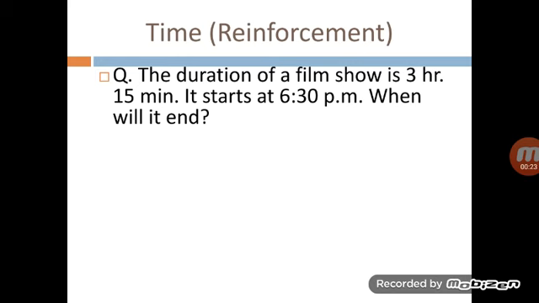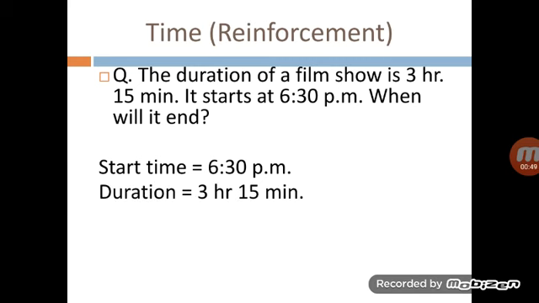When will it end? We have learned about the start time and departure time, but in this case we will consider the start time, that is 6:30 p.m. Now look at the time. It is given in 12-hour clock time format. PM is written, it means it is in the afternoon time. Afternoon means evening time. Now the duration is given as 3 hours 15 minutes. Duration we will consider as journey time.